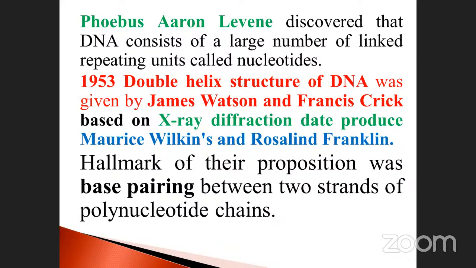Note it down, my dear students. This is a very important question. The double stranded helical structure was discovered by the scientists Watson and Crick. Full name is James Watson and Francis Crick. How did they discover it? With the help of the X-ray diffraction produced by Maurice Wilkins and Rosalind Franklin.